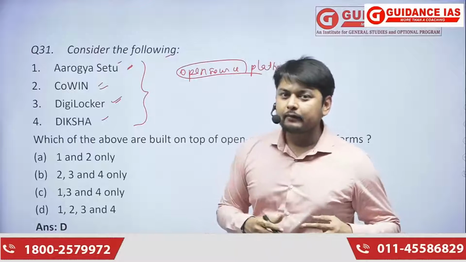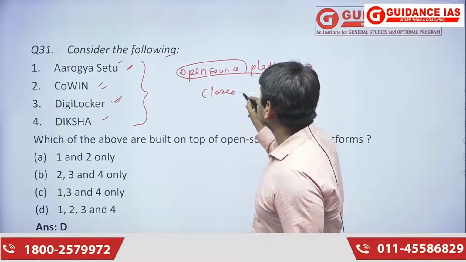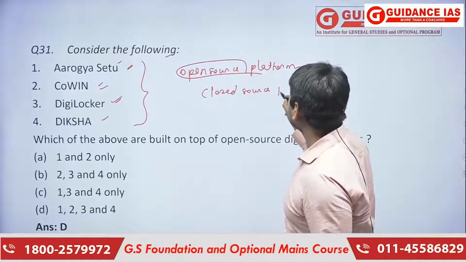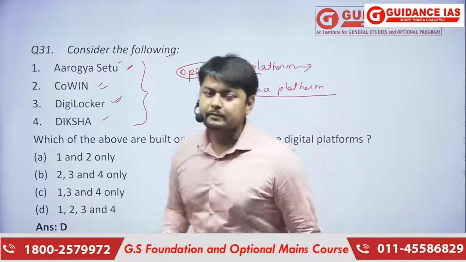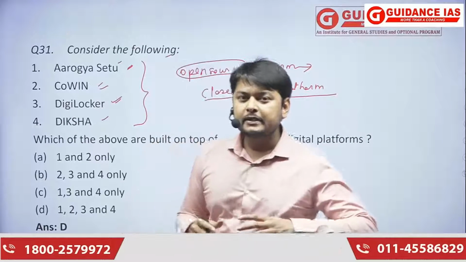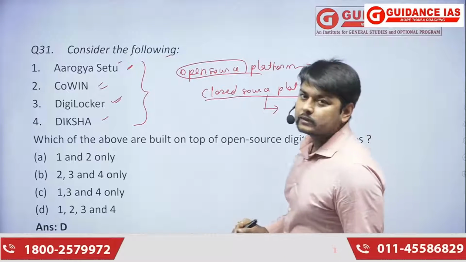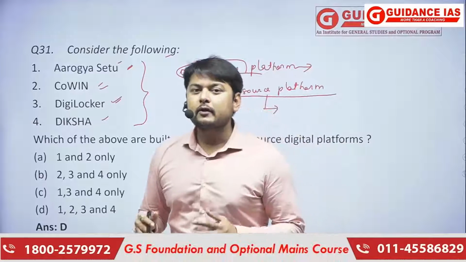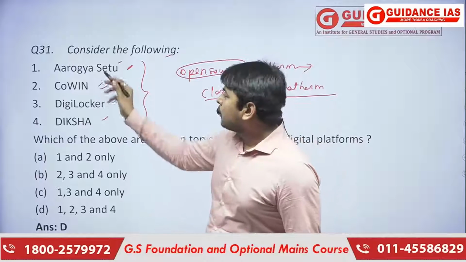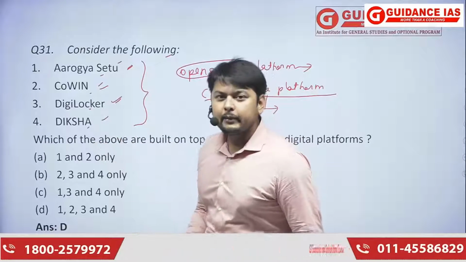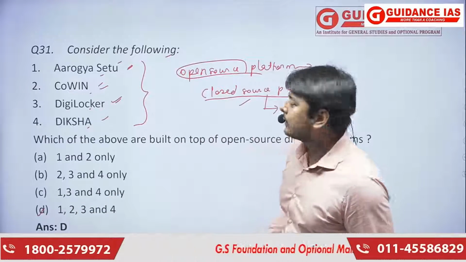The next type of platform is the closed source platform. In a closed source platform, the information present inside is not available to the public. It is just for the company which has made this closed source platform. So all the apps are basically open source platforms, and option D is the correct answer here.